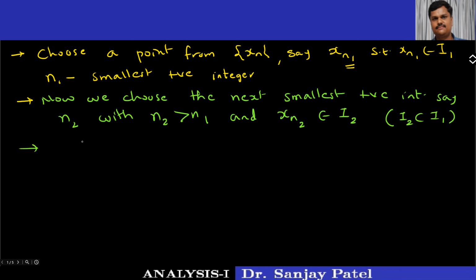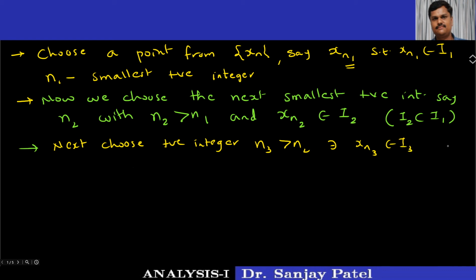Next, in the same way, we can choose another positive integer n3, which is greater than n2, and such that this xn3 belongs to I3, and we continue this process.